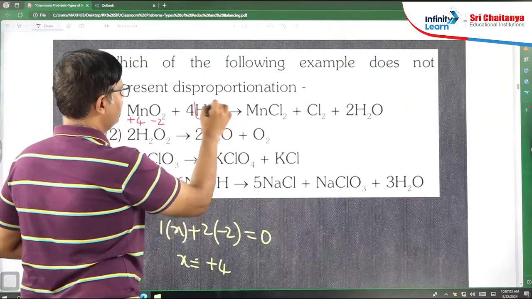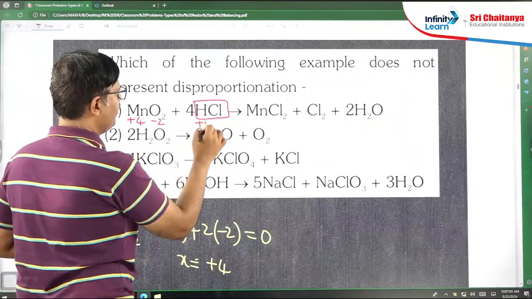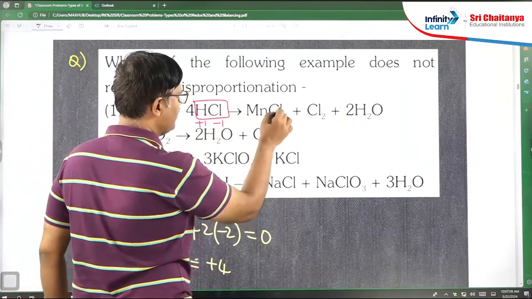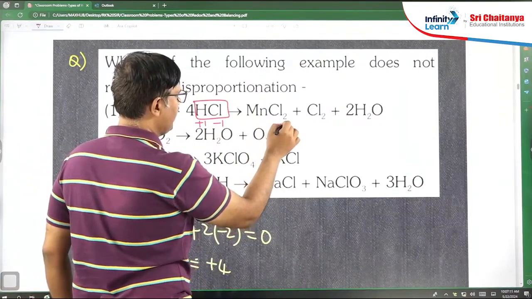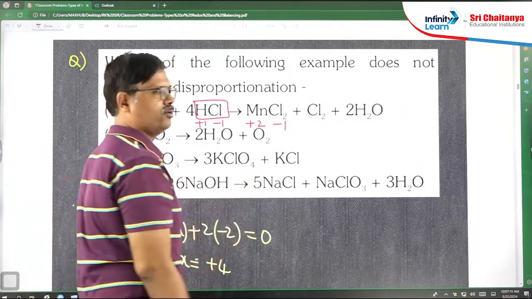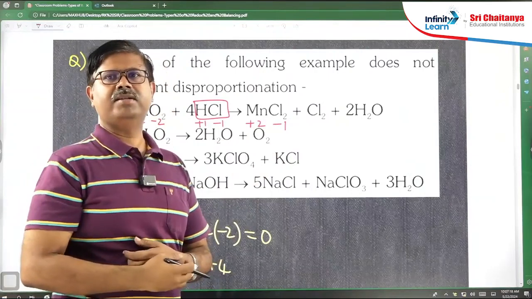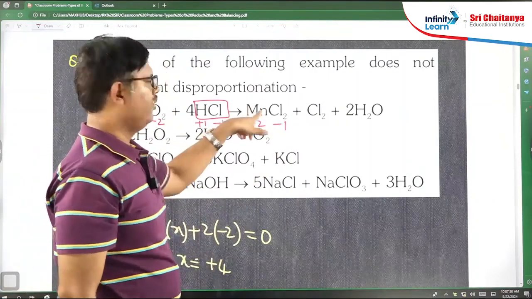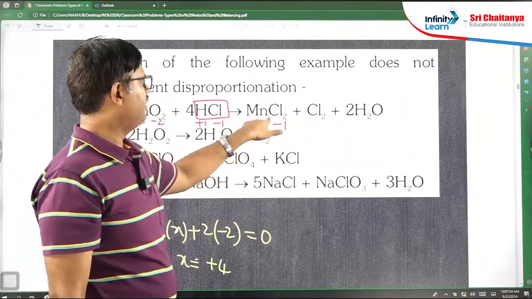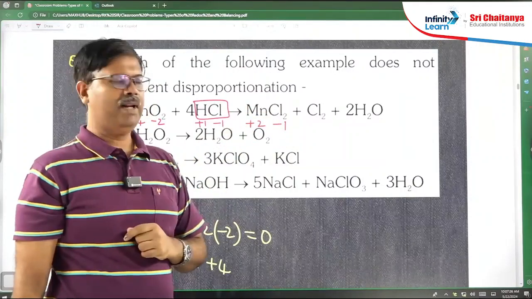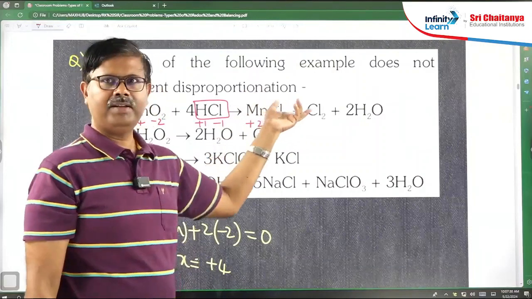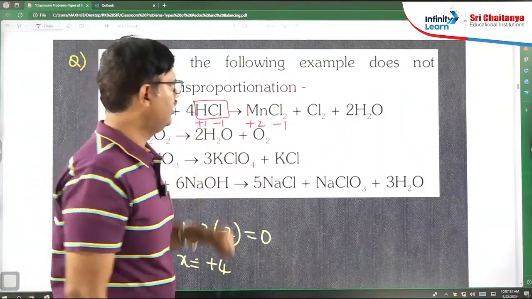Hydrogen. Look at the compound, HCl. Hydrogen plus 1, then chlorine has to be minus 1. See, chlorine minus 1. Generally, manganese therefore will be plus 2. Halogen's general oxidation state is minus 1: chlorine, fluorine, bromine, etc. So minus 1 you take, then manganese will be plus 2. Then only if you add all the atoms' oxidation states, you will get the charge, which is 0.